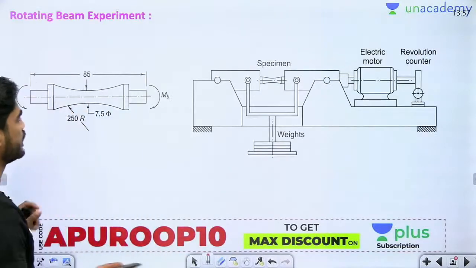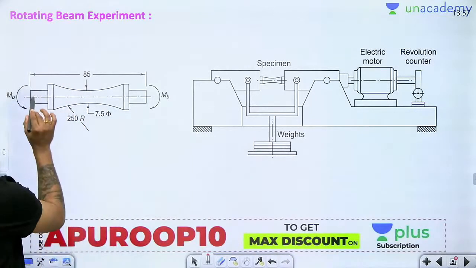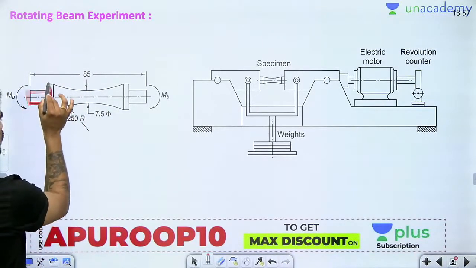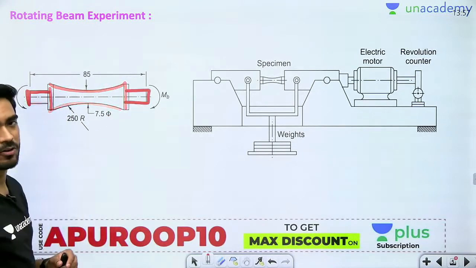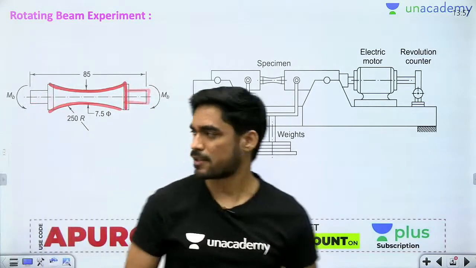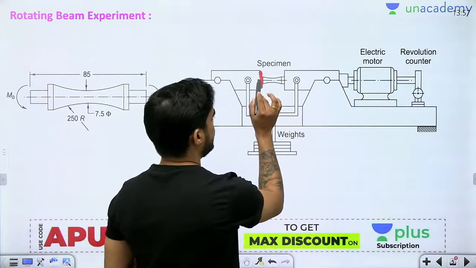What is exactly rotating beam experiment? Okay, so let's say we have a specimen like this. This is the specimen of rotating beam experiment, the experiment by which we find out the endurance strength. Okay, now we put this rotating beam specimen in this apparatus.